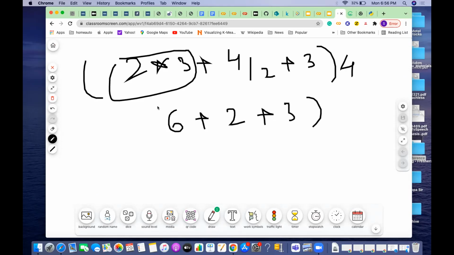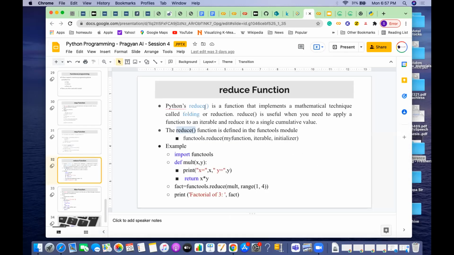So now, 2 plus 3 is 5, 5 plus 6 is 11, 11 into 4. So now I've reduced it and made it 44. This is how you will be calculating. That is called the reduce function. This is the equation, and then you will reduce it and simplify it into a single value. Something similar to that is what the reduce function does.